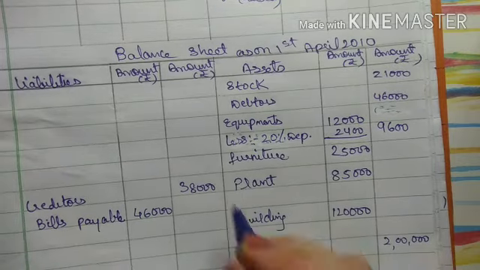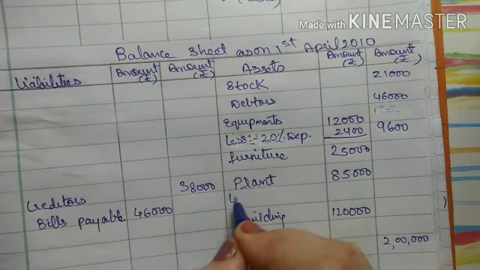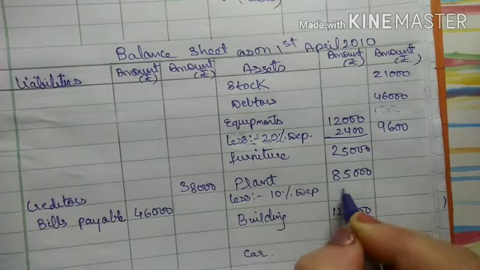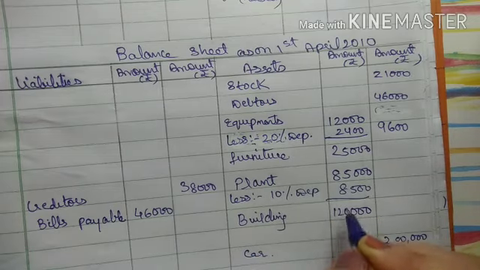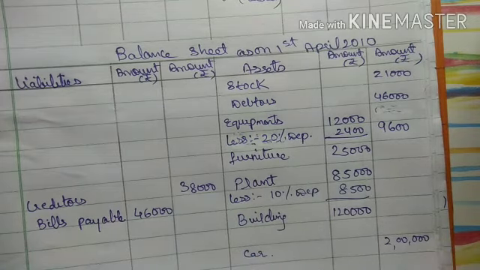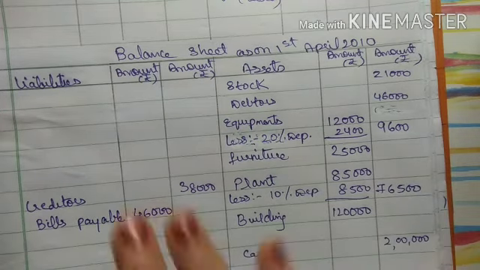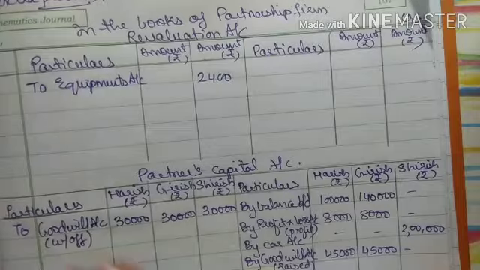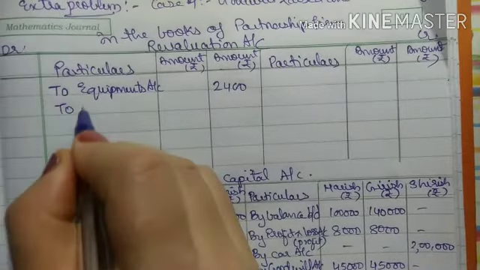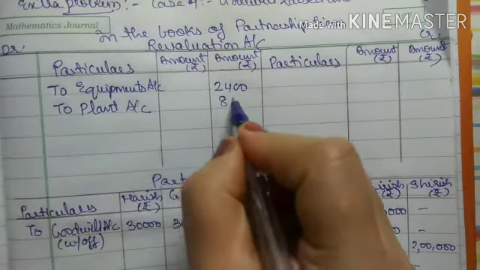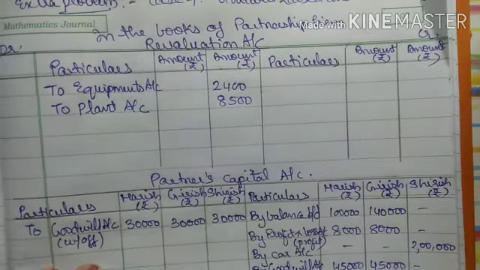Second, for plant, less 10% depreciation, that is 8,500. We deduct it from plant, and in the outer column I will get 76,500. For the second effect, as it is depreciation, it is a loss to plant account 8,500.